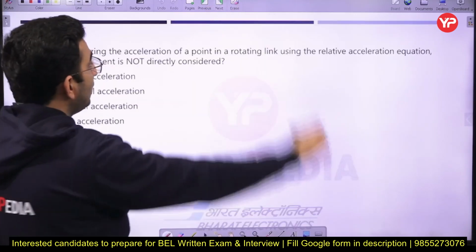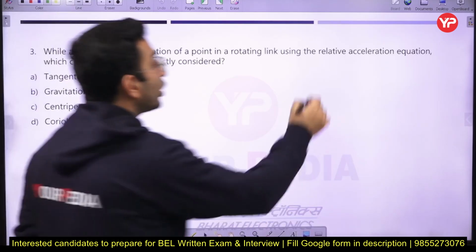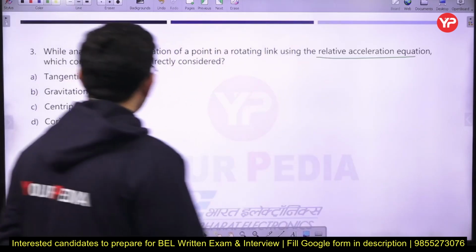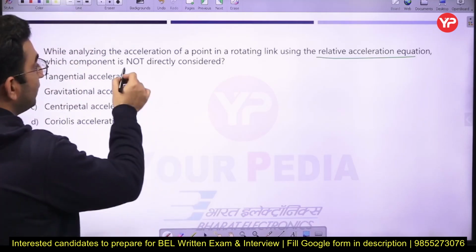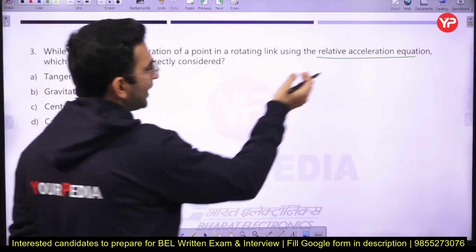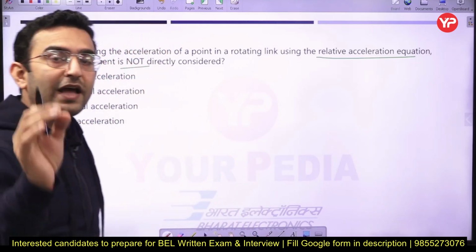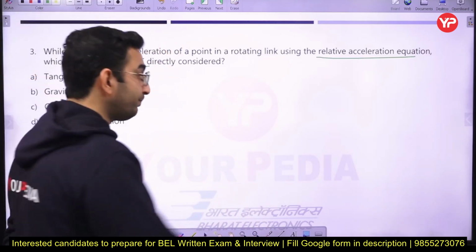Okay, so the next question is, while analyzing the acceleration of a point in a rotating link using the relative acceleration equation, which component is not directly considered? Which component is not directly considered? Okay, so see here, that's a very simple question which has been asked from the theory of machines, from the acceleration analysis of a mechanism.